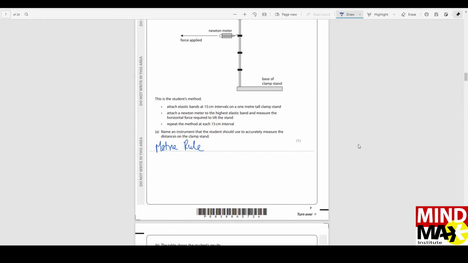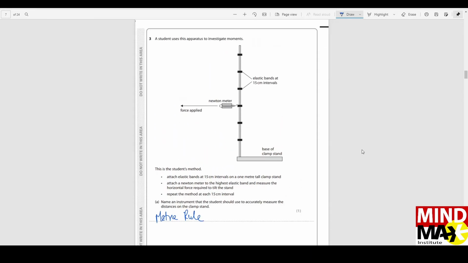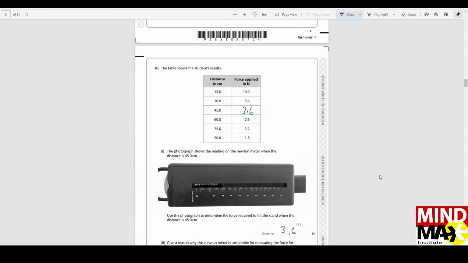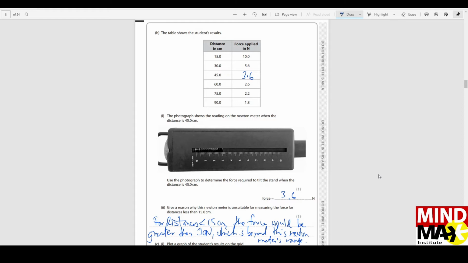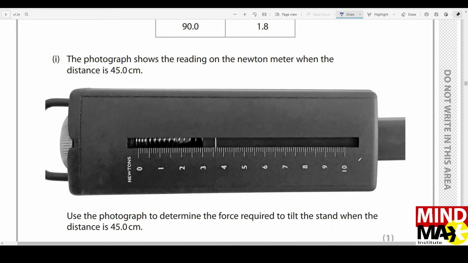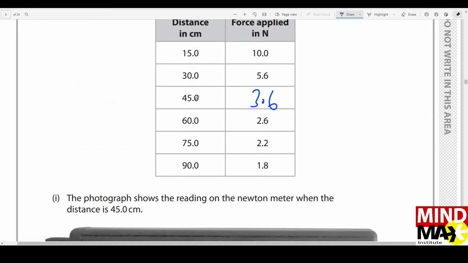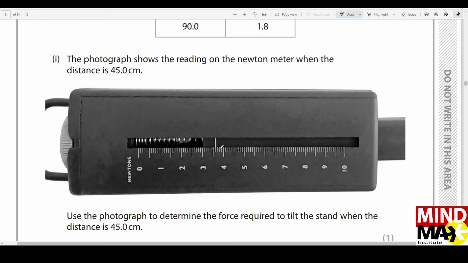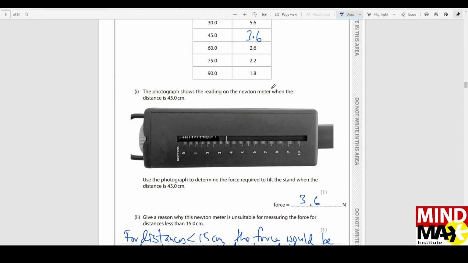Now name an instrument that the student should use to accurately measure the distances on the clamp stand. Whenever you want to measure distances, you always have to use a meter rule or measuring tape. Anyone is fine. Then you have to fill in the blank here. You have to find the missing value, and to help with that, they have given you this diagram. If you zoom in, you can see that at 45 centimeter distance, the force is exactly 3.6. That's what I wrote.